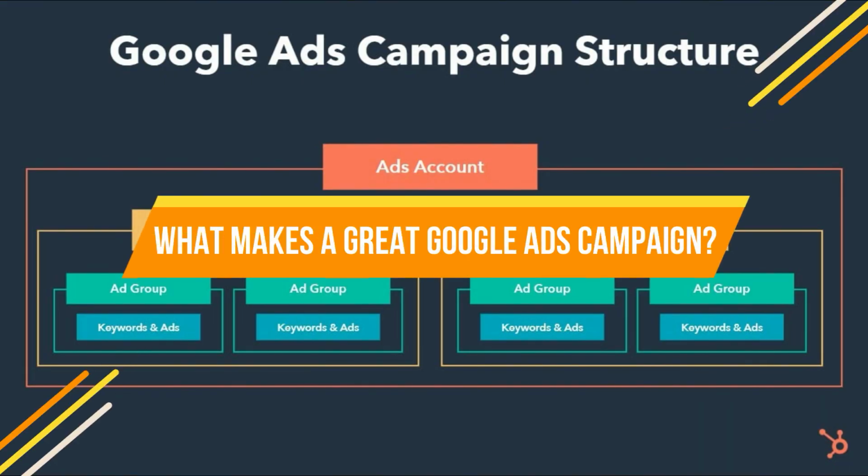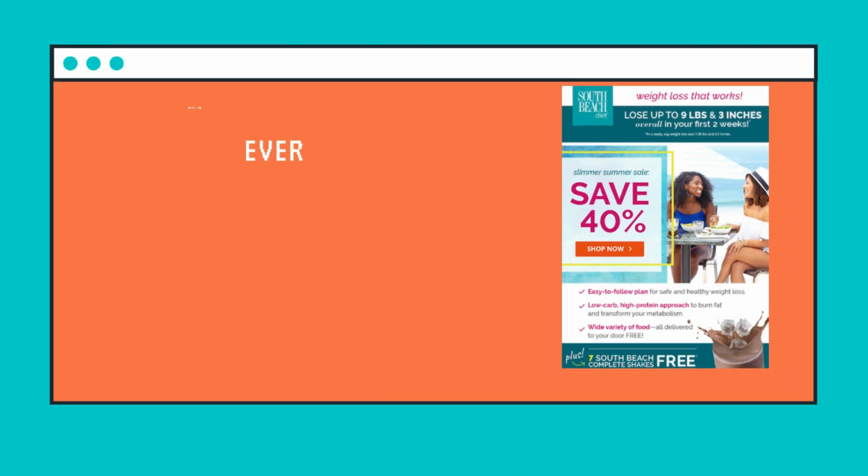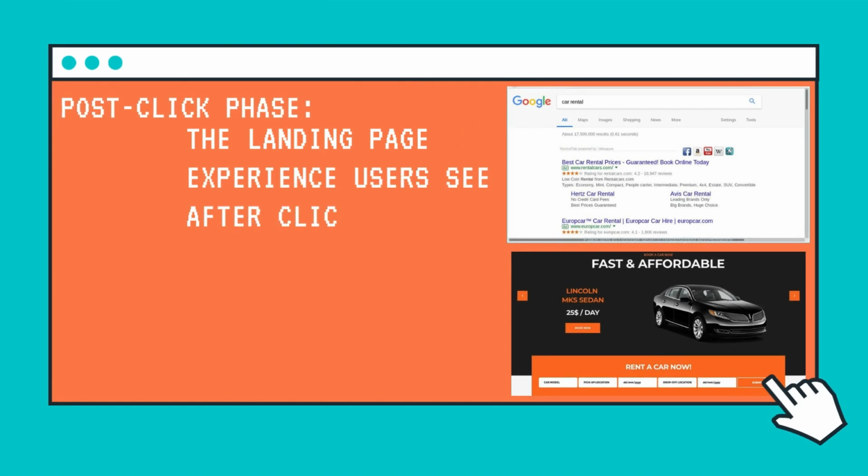What makes a great Google Ads campaign? Every ad campaign consists of two distinct phases, the pre-click phase and the post-click phase. The pre-click phase is everything your audience sees before clicking on an ad. The post-click phase is the landing page experience users see after clicking on your ad.